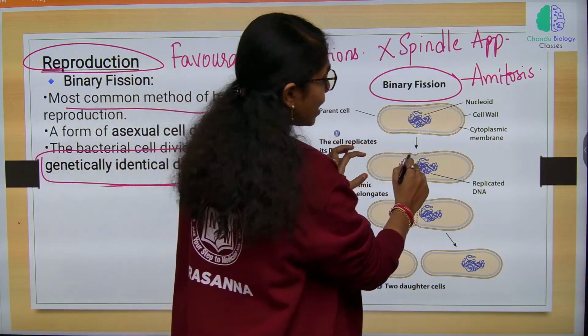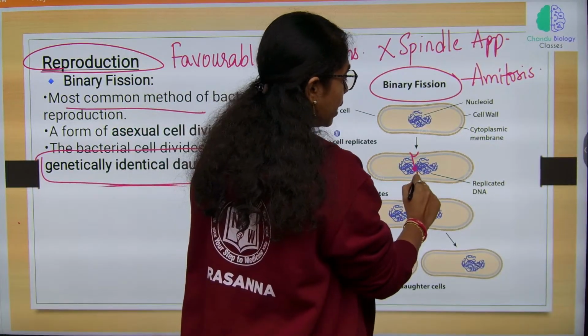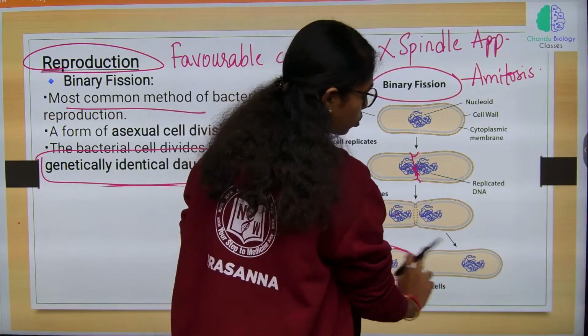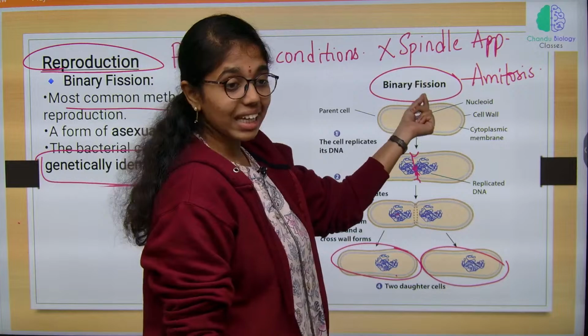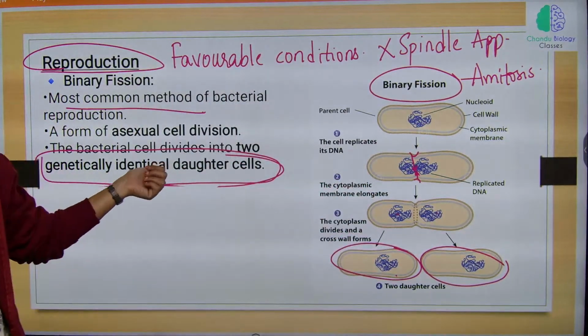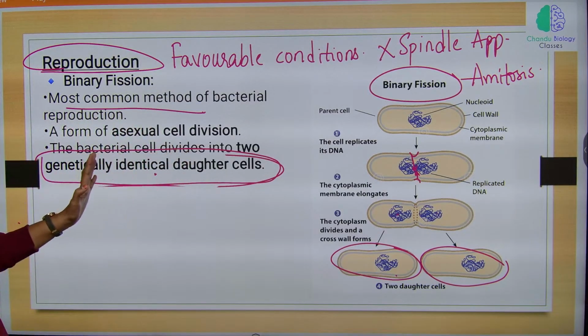First there will be a small furrow from the periphery towards the inside, dividing the nucleus and cytoplasm into two daughter cells. As these two daughter cells come from a single parental cell, they are genetically identical to the parent cell.